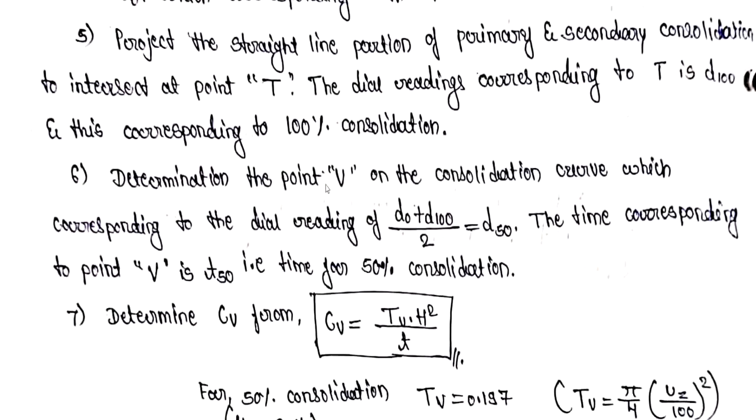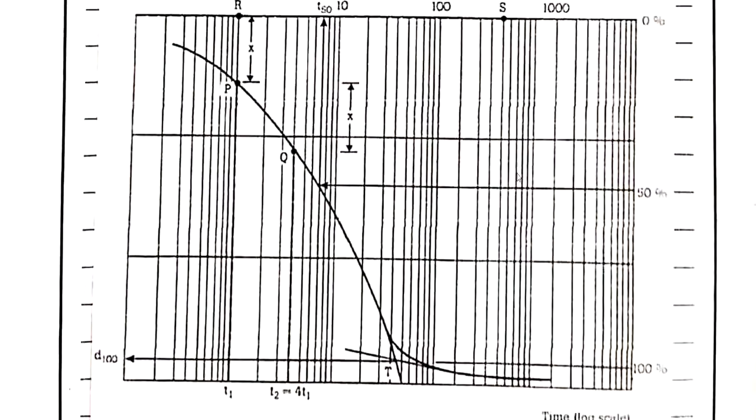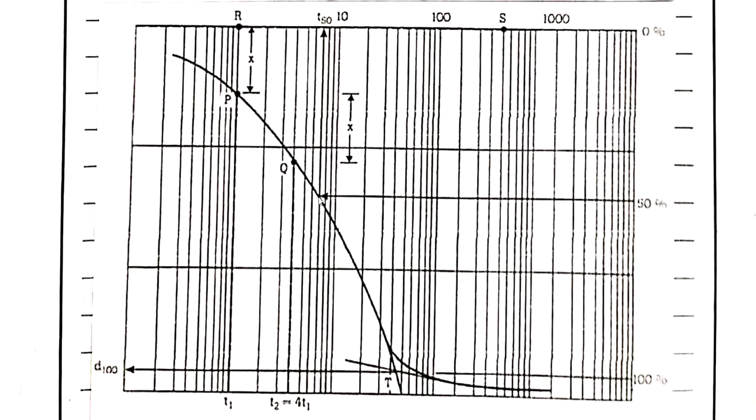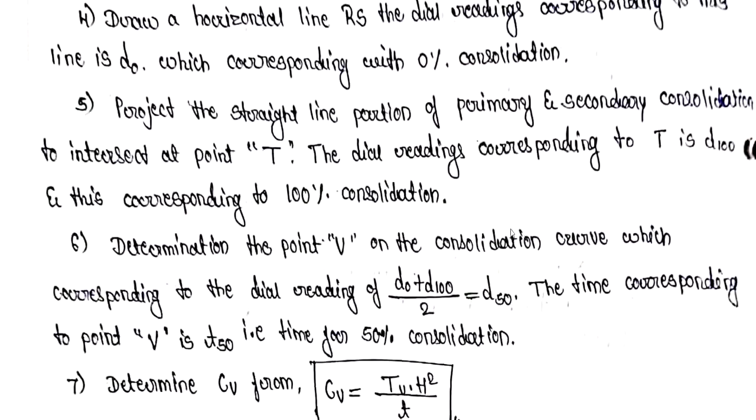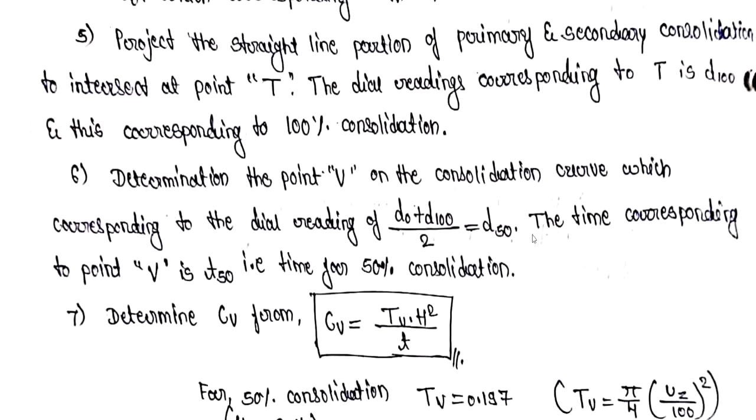Determine the point V on the consolidation curve which corresponds to the dial gauge reading of D0 plus D100 divided by 2, that is D50. So we have to find the D50 consolidation line. You can see D50, and this point is going to give us V. I have not marked it V here, but the average of 0 and 100 gives us 50, and this point will be V, corresponding to this dial gauge reading.